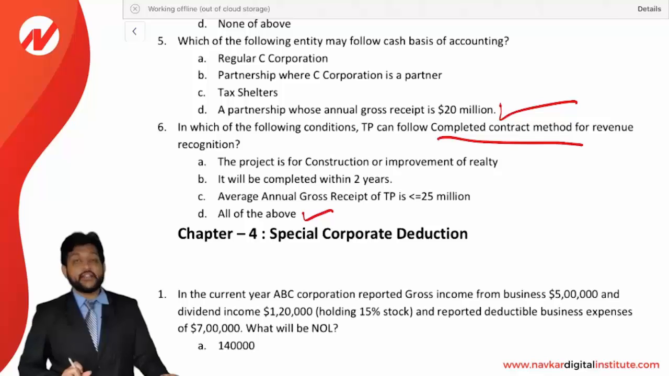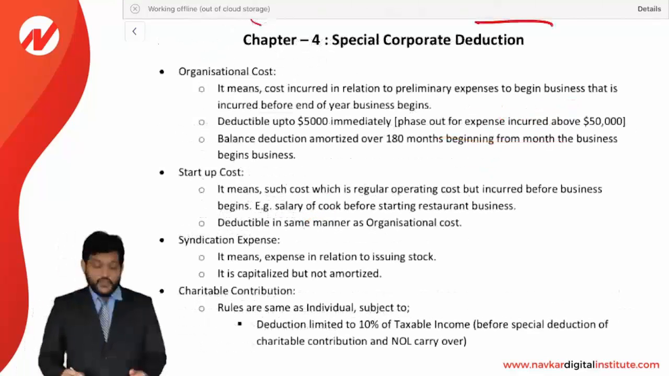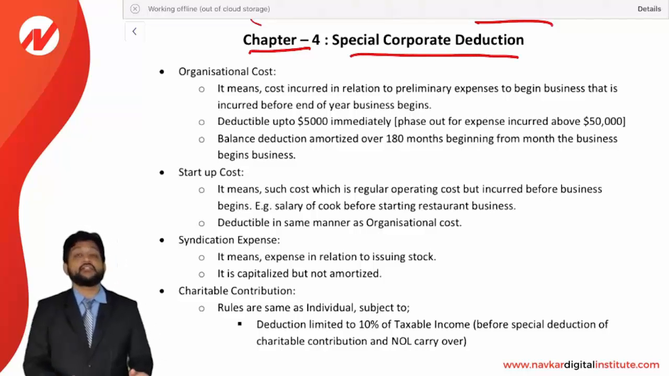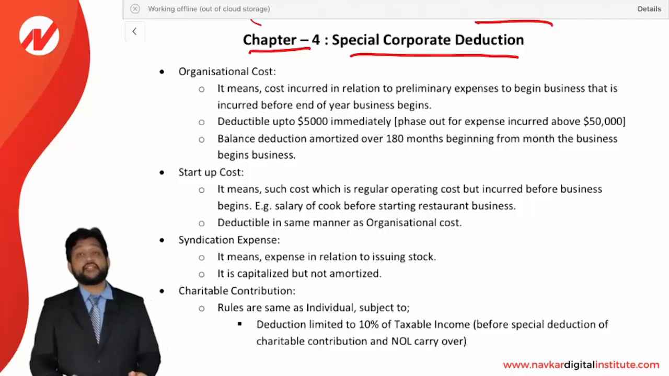So this was the MCQ for chapter number 3. Okay, now friends, let us see the next one, chapter number 4, that is special corporate deductions. We had seen that certain special deductions are allowed to a corporation. So what are those deductions? Let us see. First is the organization cost.